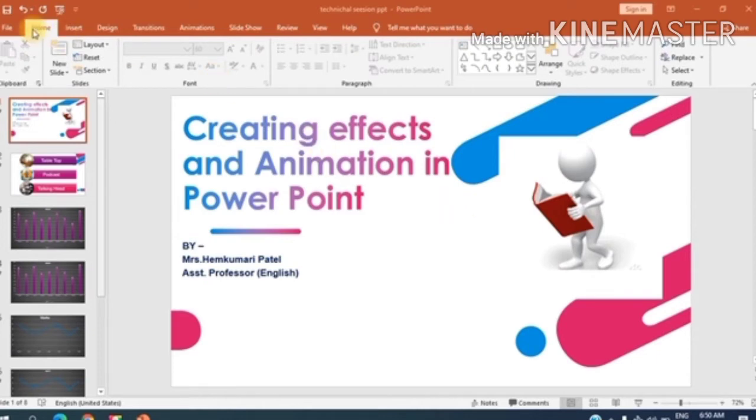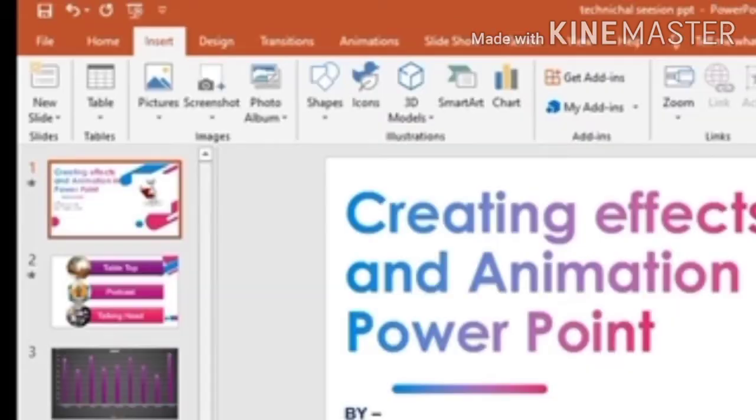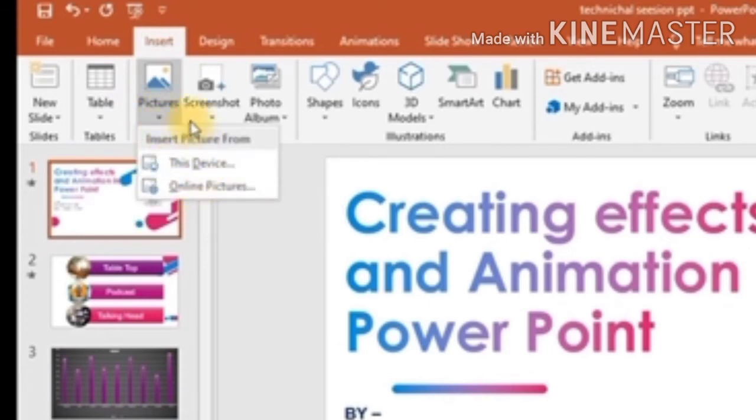Now, let me show you some of the tabs which are very important to create animation. We need to see all these tabs one by one. The first one is the Insert tab. When we click on this Insert tab, we can see the gallery which appears on the screen. First, let's click on the option Pictures.